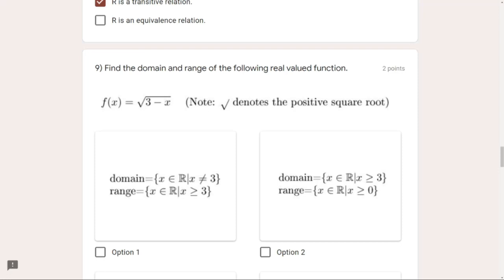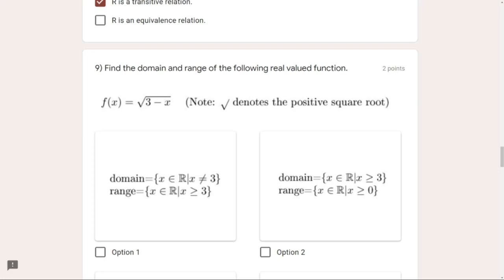When x is 3, the maximum, the highest limit, what do we get? 3 minus x is 0. That means the lowest possible number that we are getting here is 0.